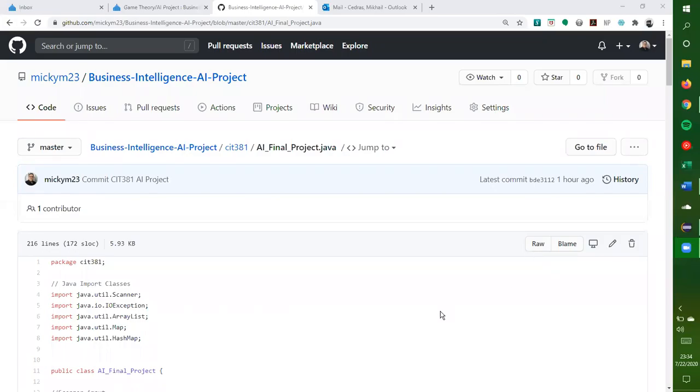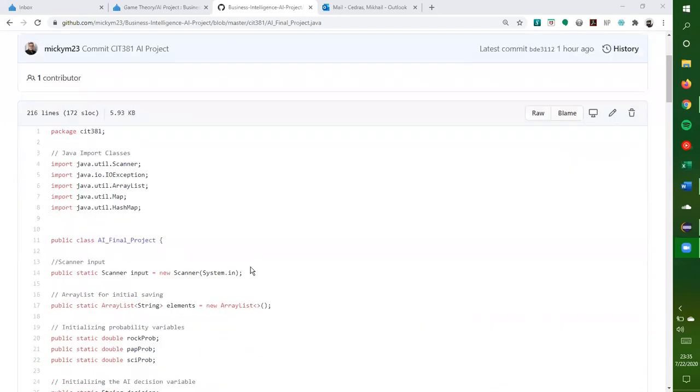Hi there, this is Mikhail Cedrus from CIT381, Business Intelligence Analytics, and this is my game theory and artificial intelligence project. I've decided to do a rock, paper, scissors project and to code it in Java.